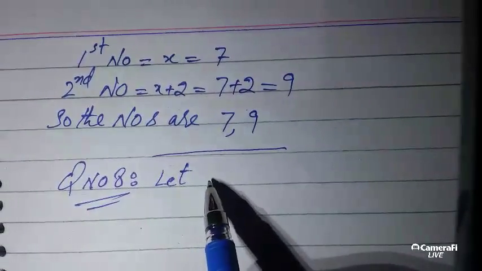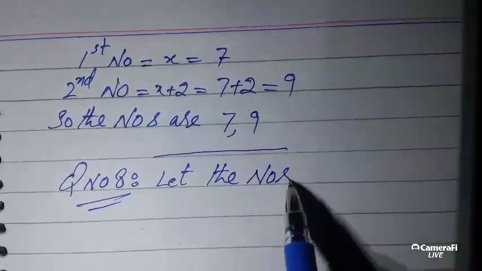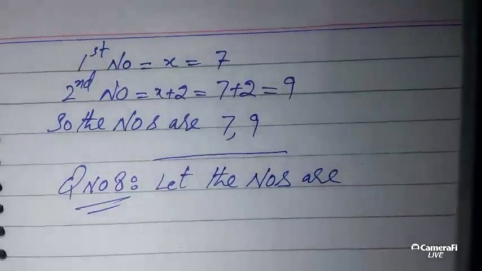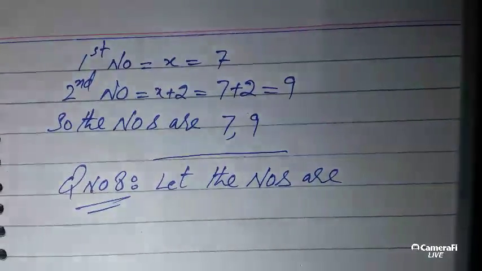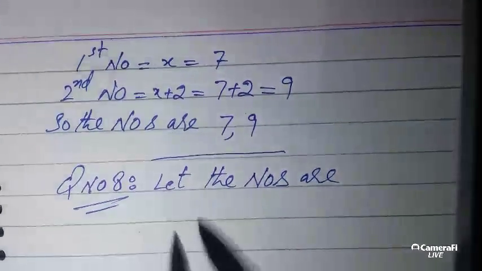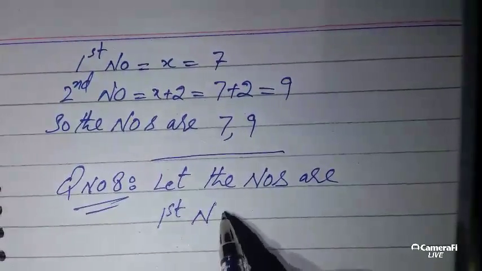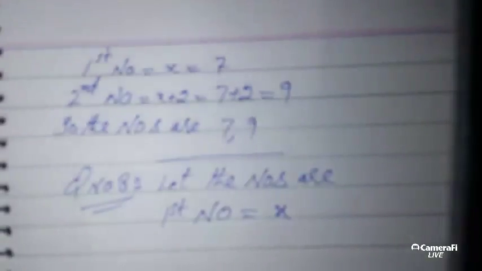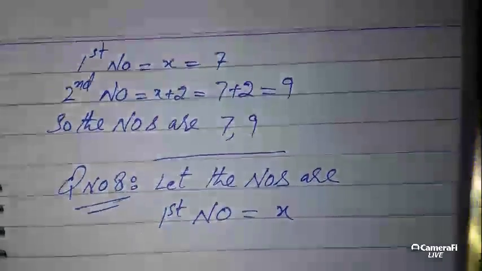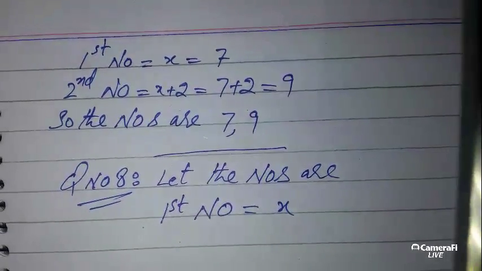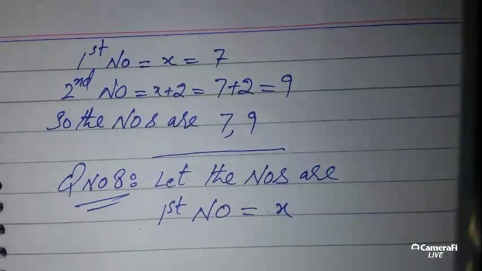Let the first number be x. According to the given condition, the sum of two positive numbers is 12.